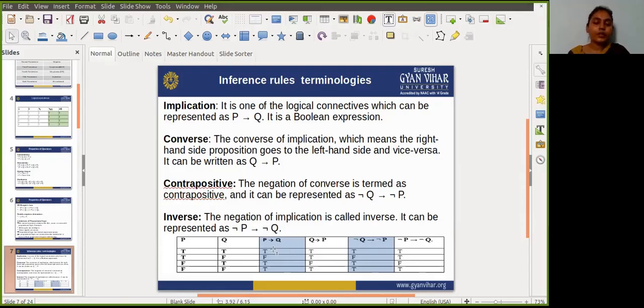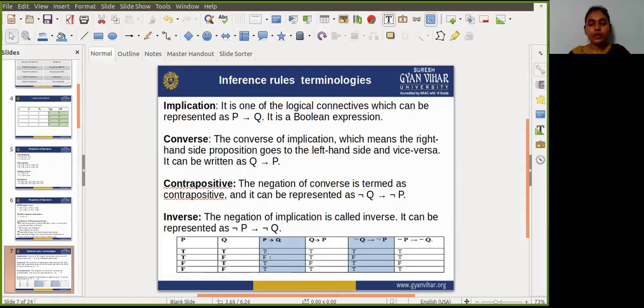So first, what is implication? It shows that P implies Q. For that, in the third column, we apply the implication rule, the if-then rule. We already understand the implication rule: it gives the result false only if the if condition is true and the then condition is false.